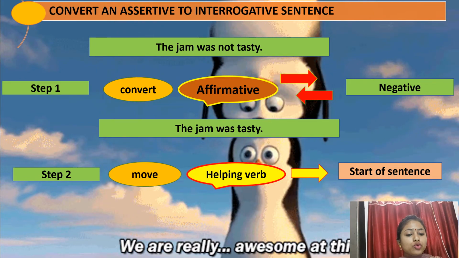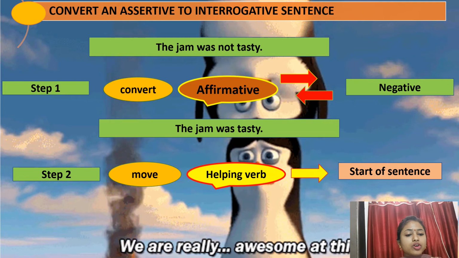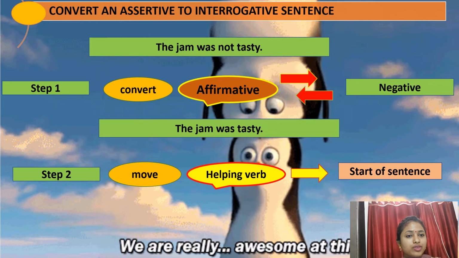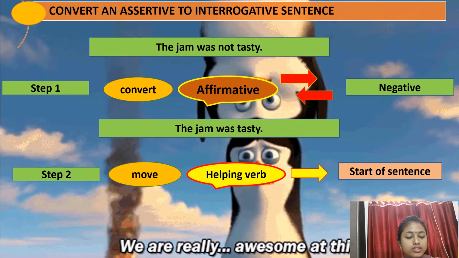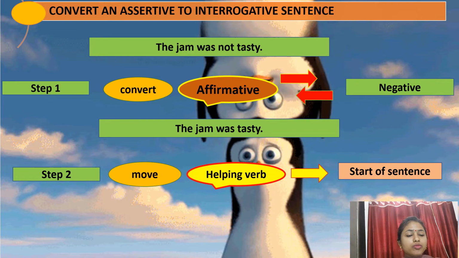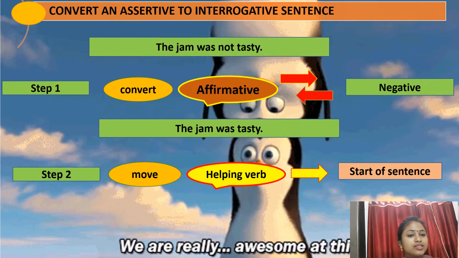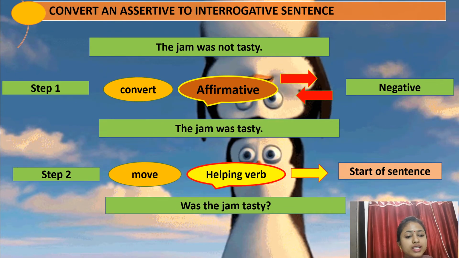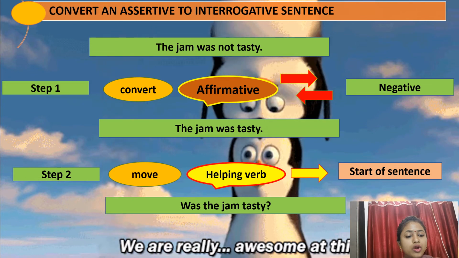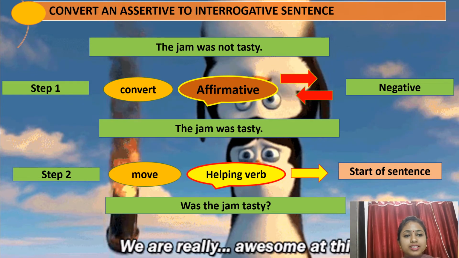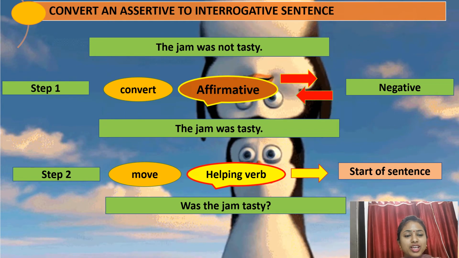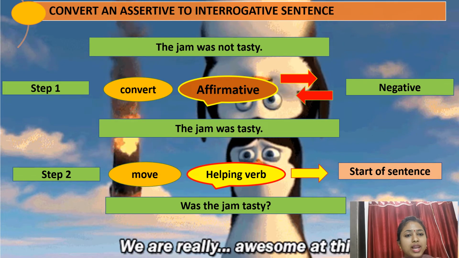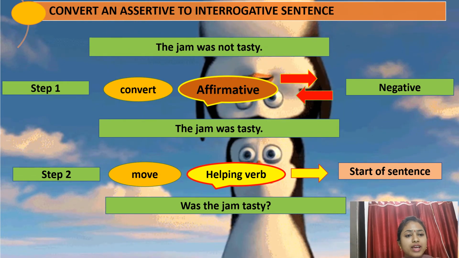Step 2 says move the helping verb. Can you see the helping verb in the example? Yes, you can see. What is the helping verb in the example? The helping verb is was. Now where to move this helping verb? What is it saying? At the start of the sentence. Now let's put this was at the beginning of the sentence. What will it become then? Was the jam tasty? And when it is framing a question, we will use a question mark, right? So we are able to apply step 1 and step 2 very efficiently.